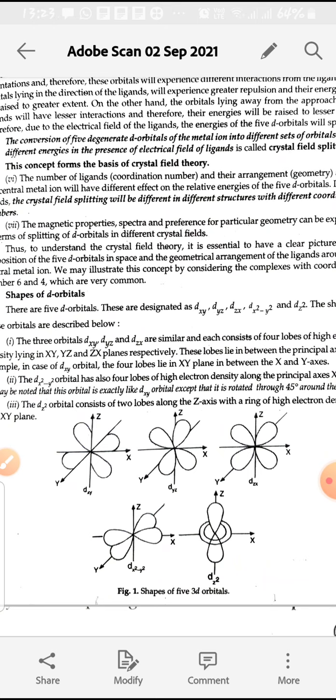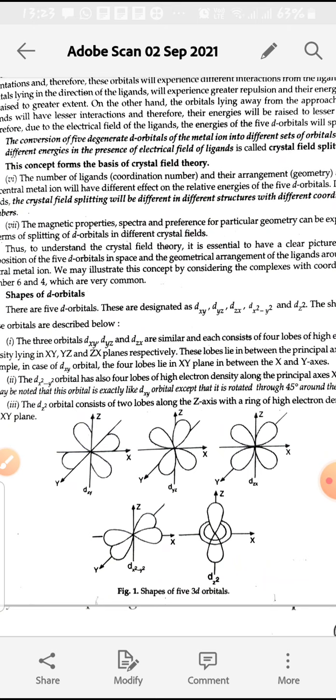The 3 orbitals dxy, dyz and dzx have lobes in between the principal axes. In dxy the lobes are between the x and y axis, in dyz between the y and z axis, and in dzx between the z and x axis. Whereas in dx square minus y square and dz square, the lobes lie along the principal axes.